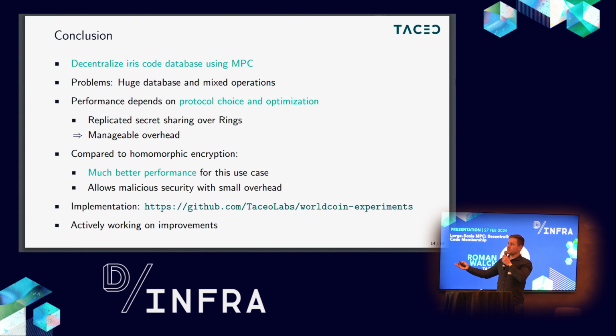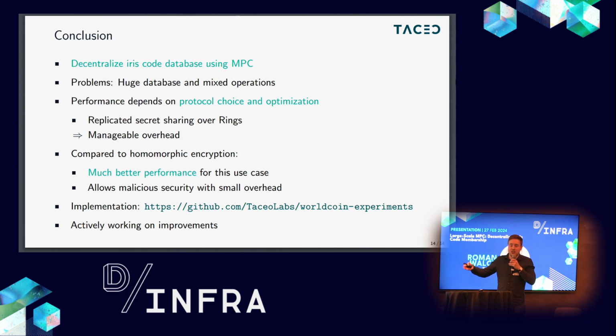So let me conclude this presentation. What we did was we decentralized the iris code database, which is used for authentication in the World ID infrastructure. The problems for performance in MPC here are usually the huge database size and the mixed operations, so mixing Boolean with arithmetic operations. But when we carefully design the computation and carefully choose the MPC protocol, we can actually get a very manageable overhead. This overhead, especially in the semi-honest version, was not even a factor of 4.